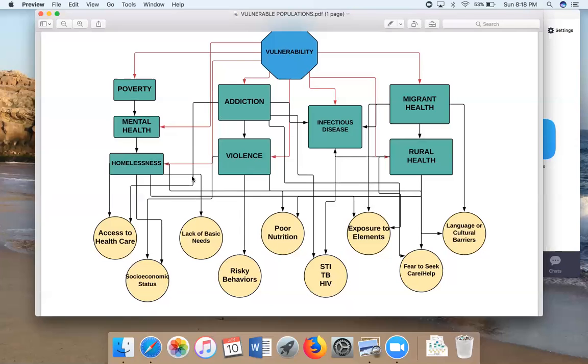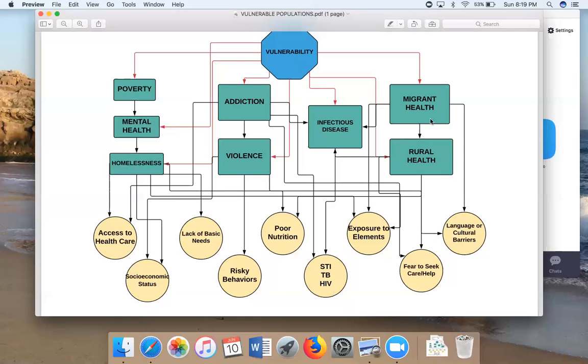Often those who do have an addiction have a lower socioeconomic status. They have poor coping mechanisms and they use addiction to cope. And we've already discussed the relation to infectious disease, such as STIs and HIV.